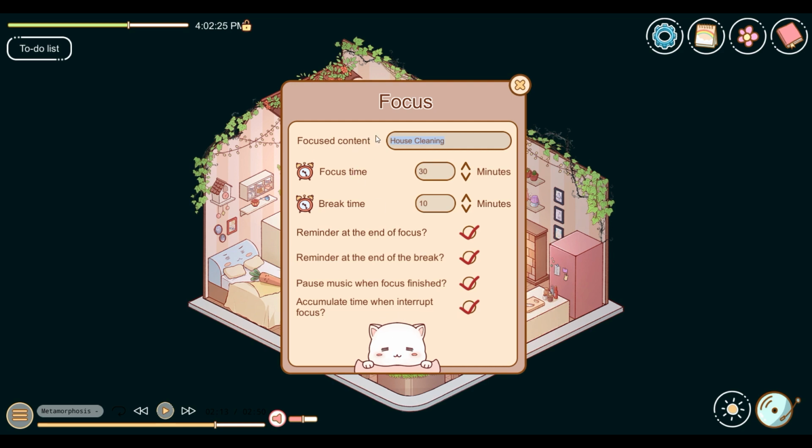So if you choose your focused intent, you can actually type in what you want. So let's say today I want to make a video. And then you can choose how long you want your focus time to be. I don't think we're going to go 30 minutes, but we'll see. And then you can also choose a break time, and you just click the arrows.